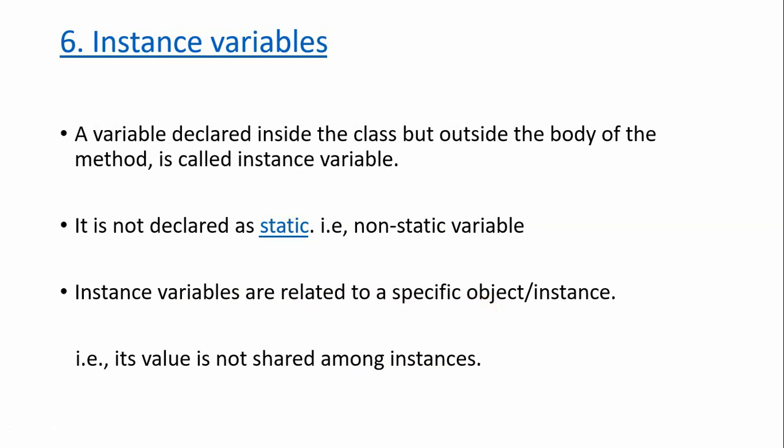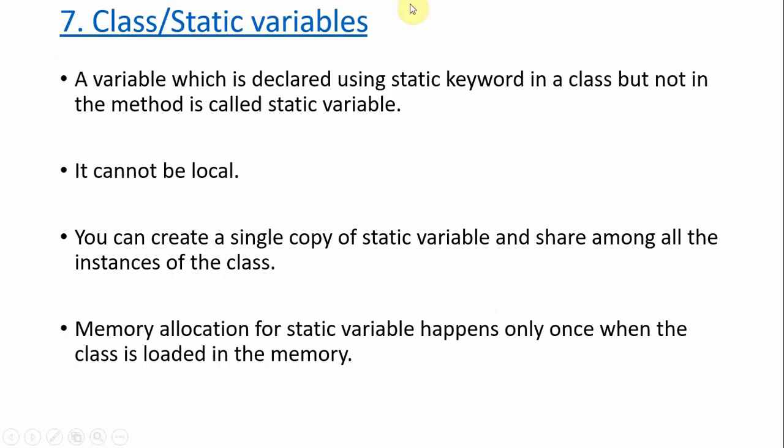For the static variable, there is a sharing possibility. Memory allocation for a static variable happens only once, when the class is loaded in memory. Only after the class is loaded is the static variable's memory allocated.